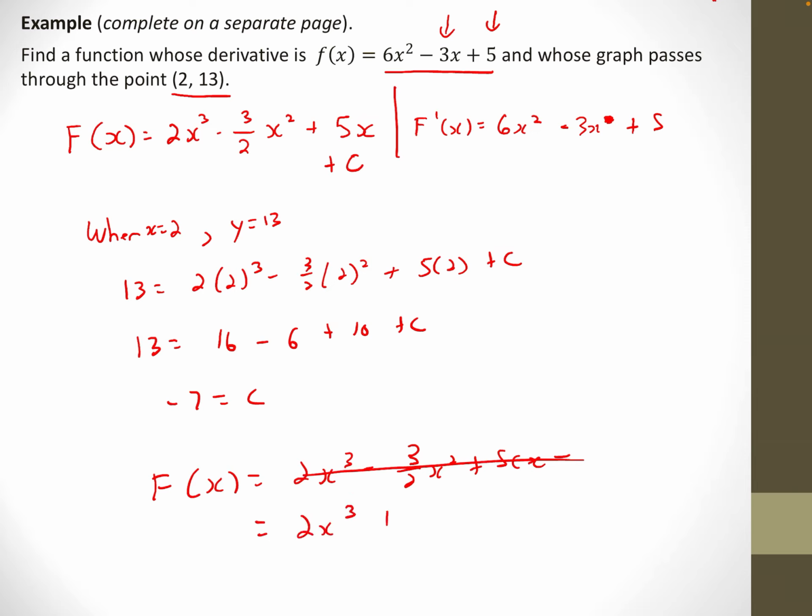2x cubed minus 3 halves x squared plus 5x minus 7. There's the function that does everything they wanted in this question. Its derivative will be 6x squared minus 3x plus 5, but it also goes through (2, 13). See, this constant could have been anything. Any constant would have given the right derivative, but they wanted the specific one that also went through (2, 13), so that was the extra information I needed to nail down what that constant was.